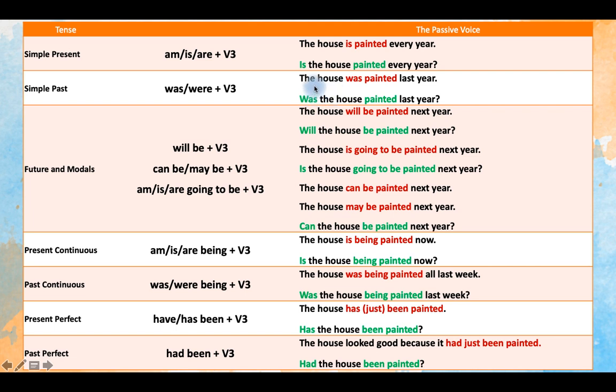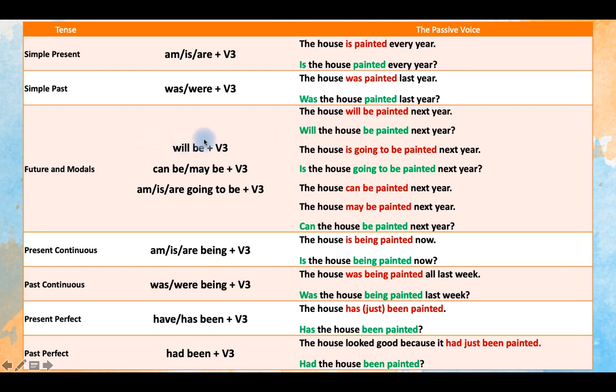So, speaking about the negative form, it's very simple. You should just use not. You should add not after the verb to be, right? The house was not painted last year, or the house is not painted every year.